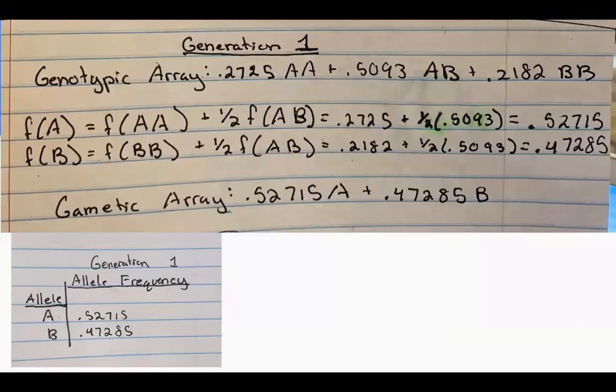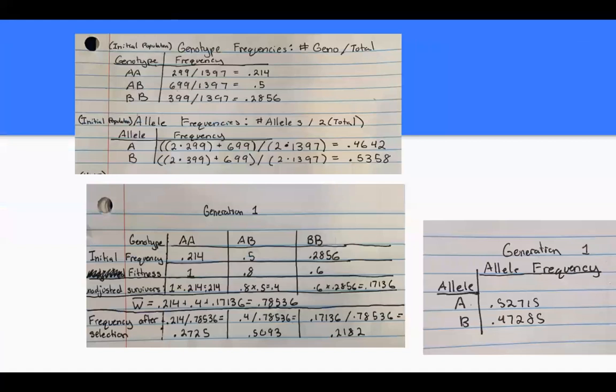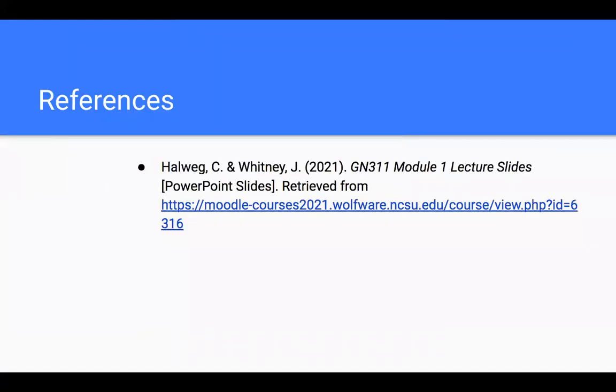As you can see, the genotypic ratio for AA has increased, AB slightly increased, and BB decreased from the initial population to generation 1. The A allele frequency increased and the B allele frequency decreased from the initial population to generation 1. This shows that generation 1 is not in Hardy-Weinberg equilibrium and is experiencing directional selection. Thank you.